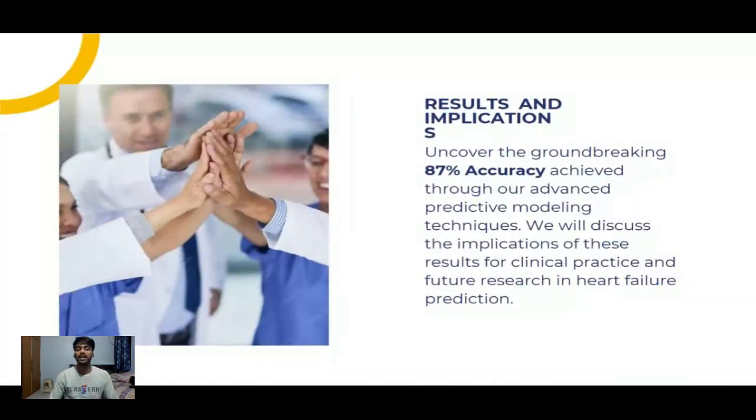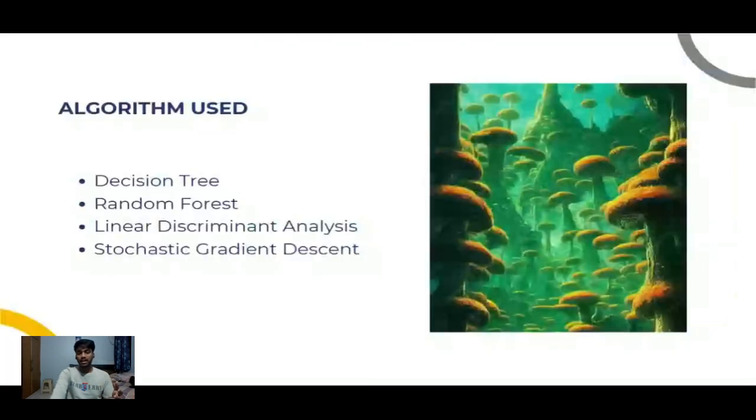This is a groundbreaking accuracy for any model. If you have some idea about AI, even 50, 60% accuracy at this time is good, but 87% accuracy in a heart failure predictor, I think it's very good.